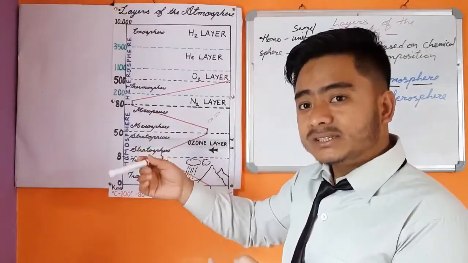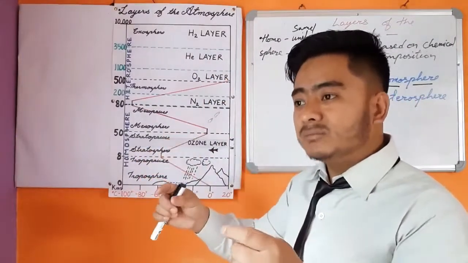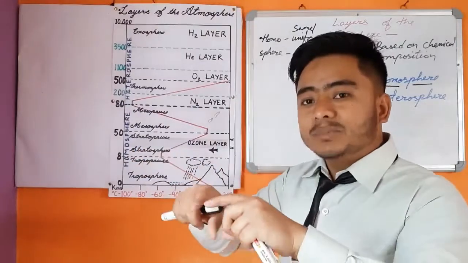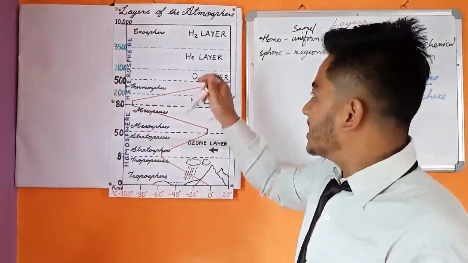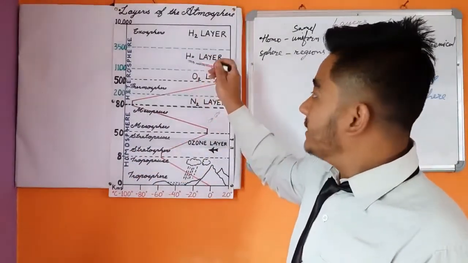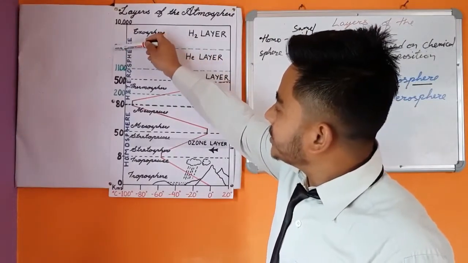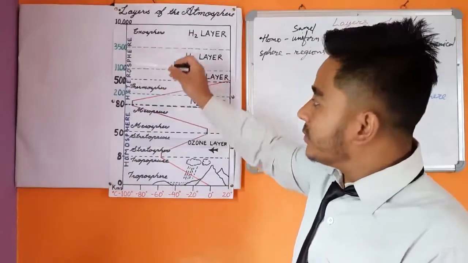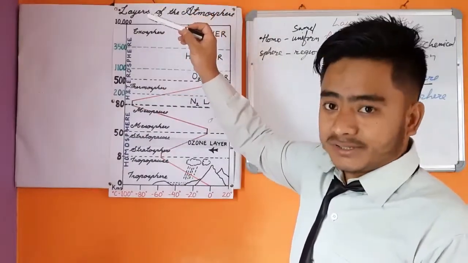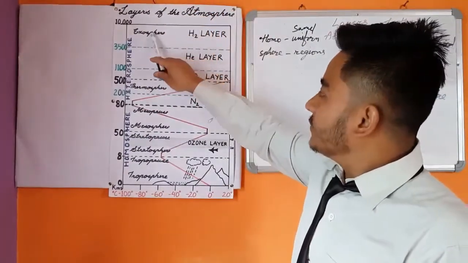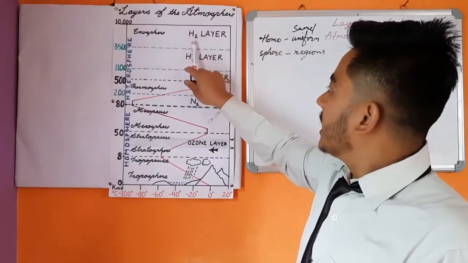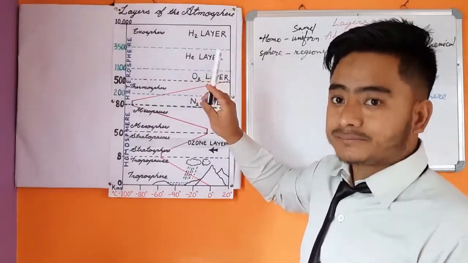The layer where there is the maximum presence of helium, which is arranged in a spherical layer, is called the helium layer. And this helium layer extends from 1100 km to 3500 km above the Earth's surface. And finally, the fourth layer is the hydrogen layer.